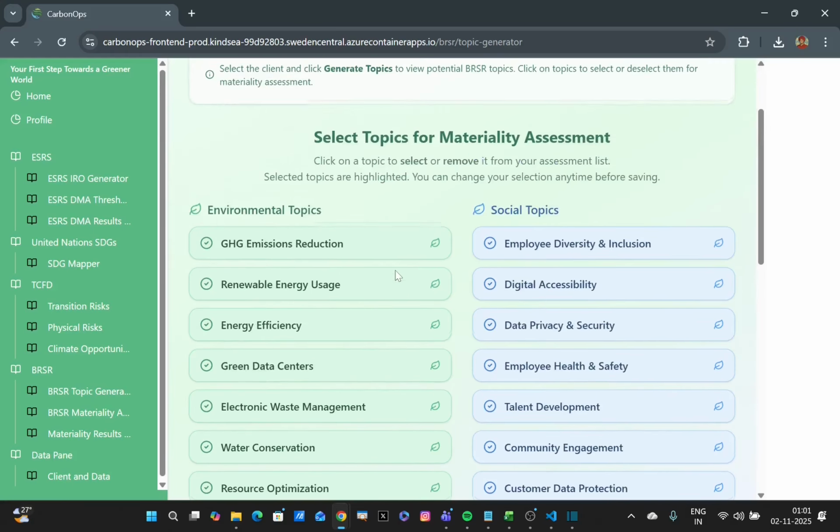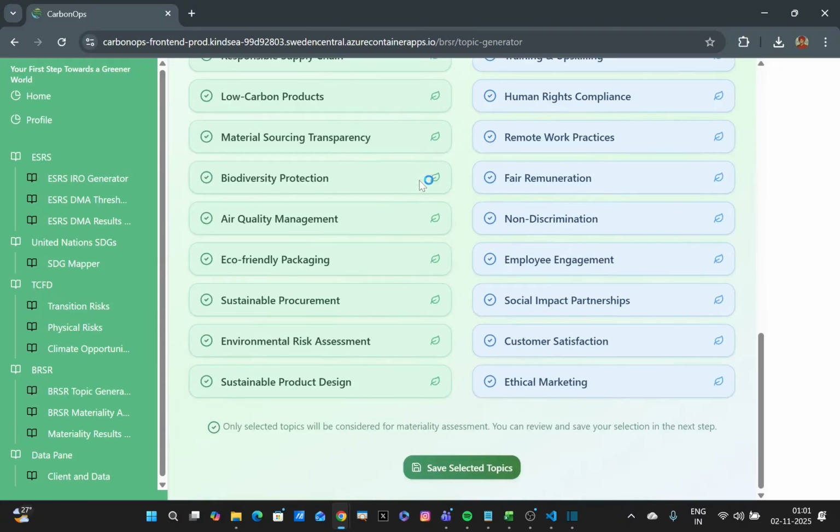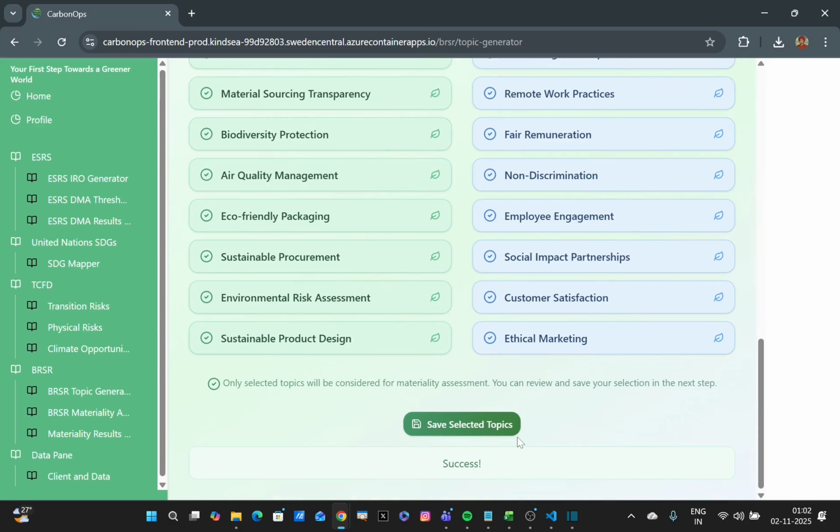Now, if you would like a particular topic to not be considered for materiality assessment, you can click on it so that it gets unselected. To select it back again, you can click on it again and it gets selected. I would like all of these topics to be included in the materiality assessment, so I'm not going to ignore anything. After you're done, you need to save these topics for further analysis in your database. So you scroll down and click on save selected topics, and it's going to save these topics for further analysis.